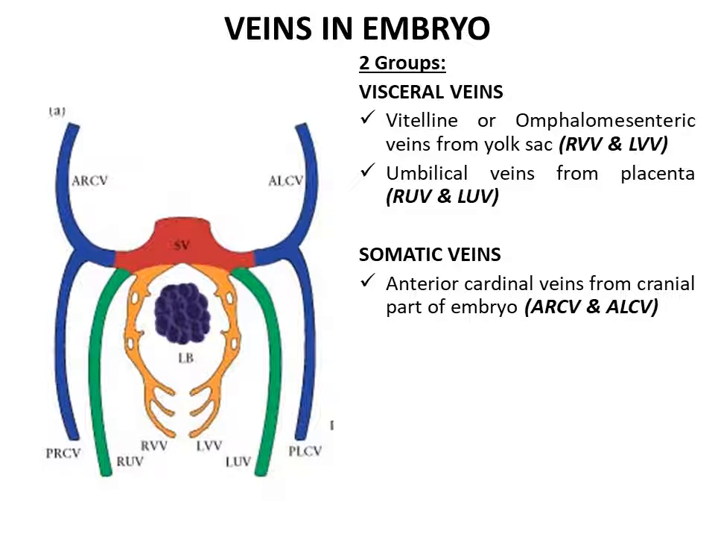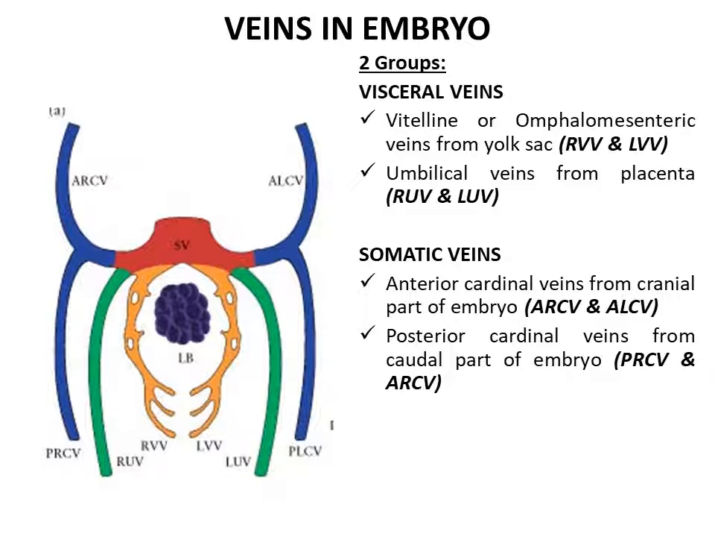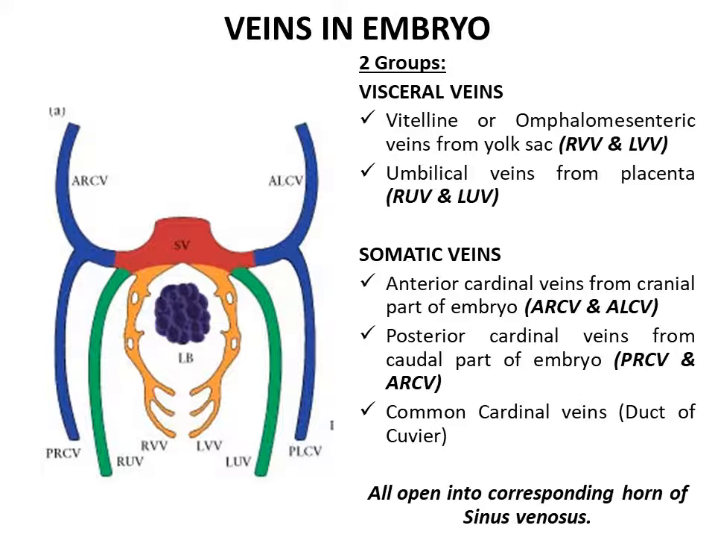The anterior cardinal veins drain the cranial part of the embryo, whereas the posterior cardinal veins drain the caudal part of the embryo. Both the anterior and posterior cardinal veins drain into the common cardinal veins, also called the duct of Cuvier. All the three paired veins, that is, the vitelline and the umbilical veins, which are the visceral veins, and the common cardinal veins, which are the somatic veins, all these drain into the corresponding horn of the sinus venosus.